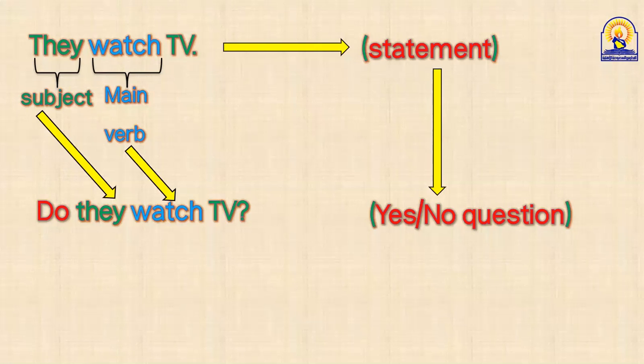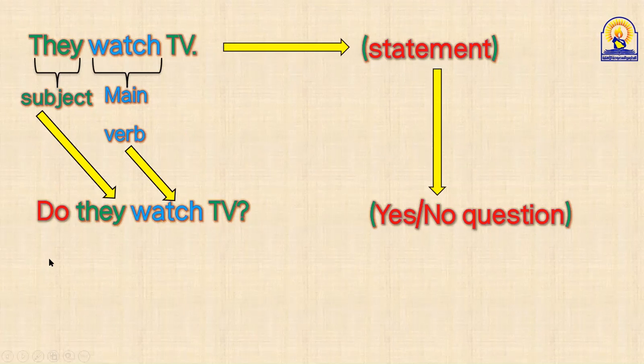If you have a main verb in the past, use did. Present verb without s, like watch, go, play, speak, use do. Present verb plus s, like goes, drinks, sleeps, writes, use does. Past verb, like went, played, watched, used, use did. Okay, this is the rule.